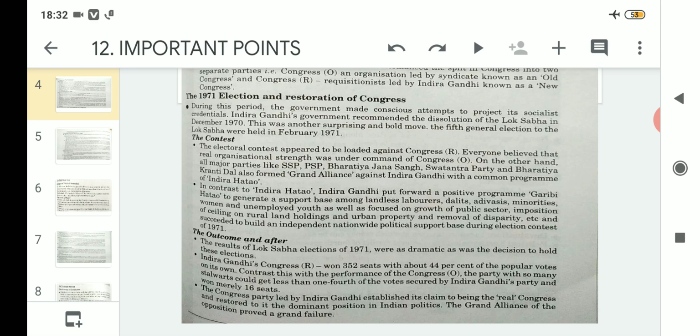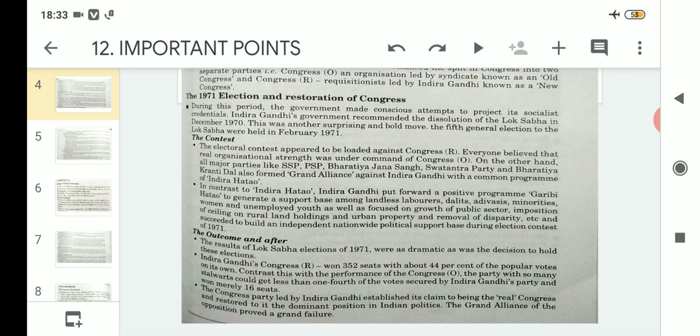They were not able to motivate the people that if their party wins the election, they will work for the development of the country and society too. Their aim was only to remove Indira Gandhi. So the Grand Alliance gave the slogan Indira Hatao.